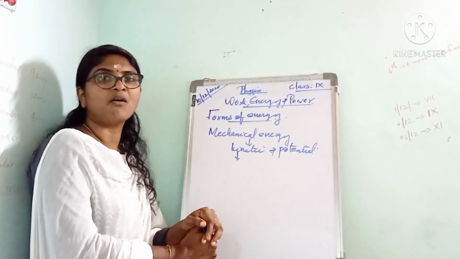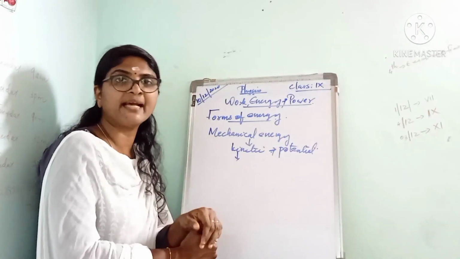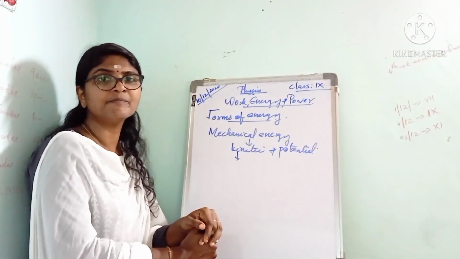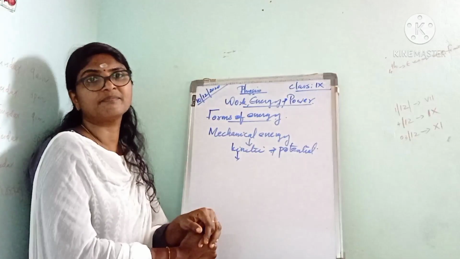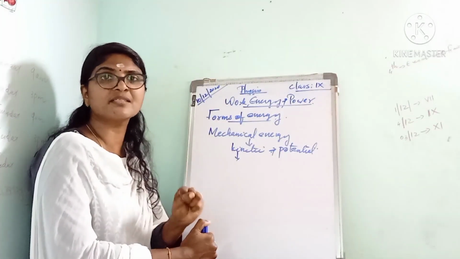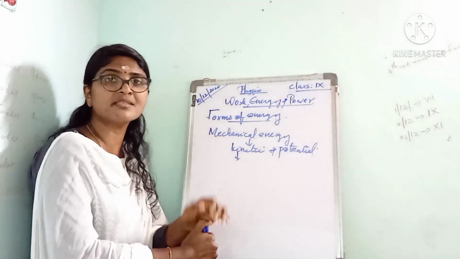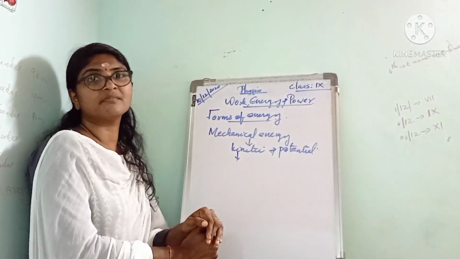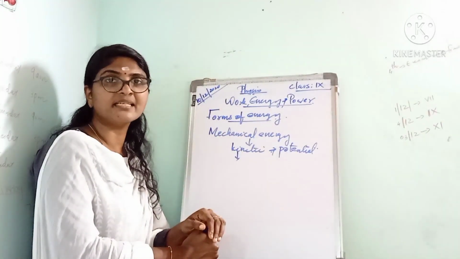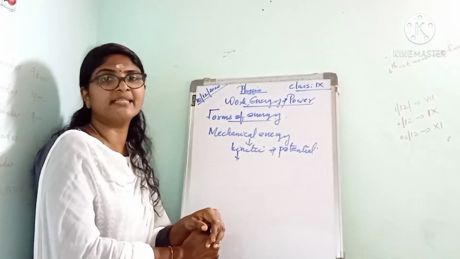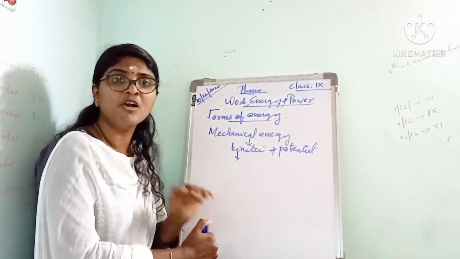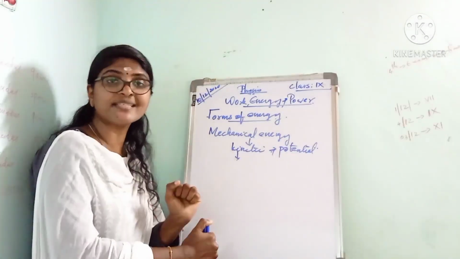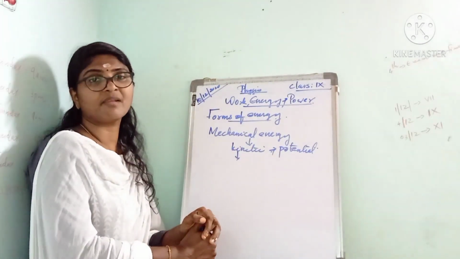Also, when a football player kicks a stationary ball, it starts moving. Suppose it falls on someone's head, it can cause pain or injury. So any moving object has the capacity to do work because it possesses energy, isn't it?